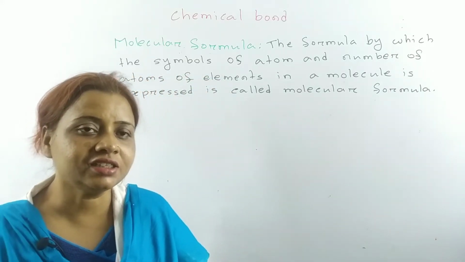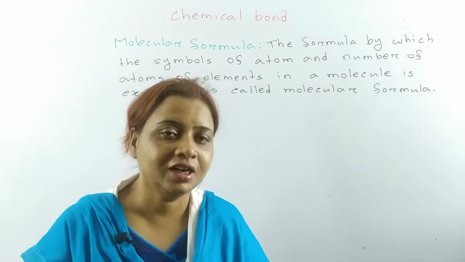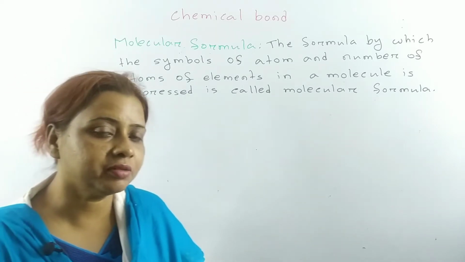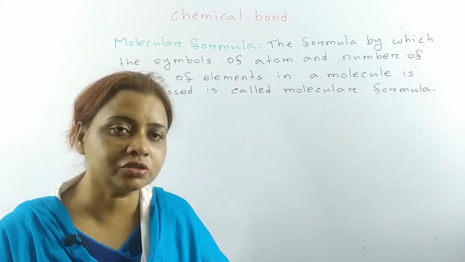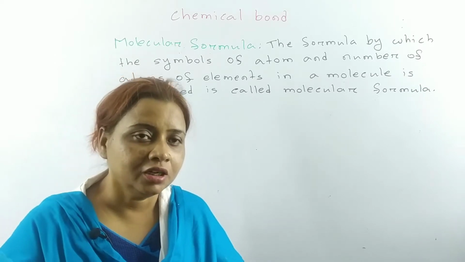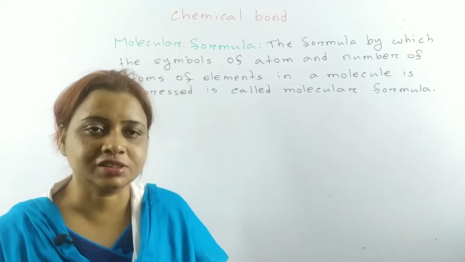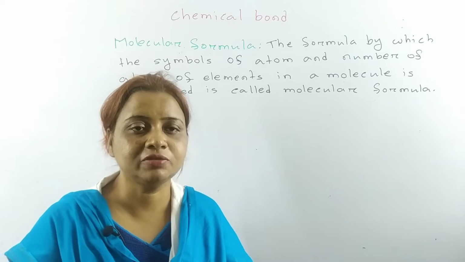Already you have started chapter 5, chemical bond, and you learned what is chemical bond, types of chemical bond and formation of different types of bond also you have learned. Today I want to teach you some of the new topics, and at first I am going to start molecular formula.